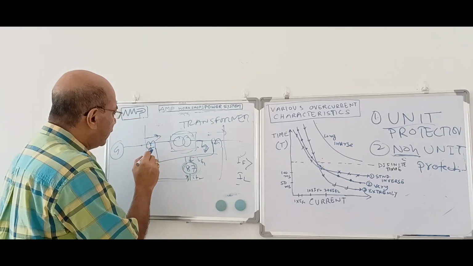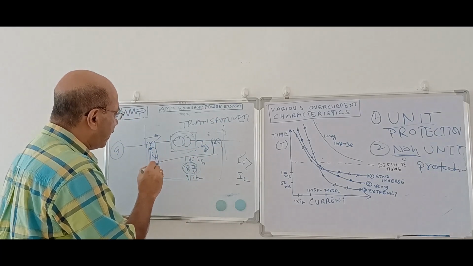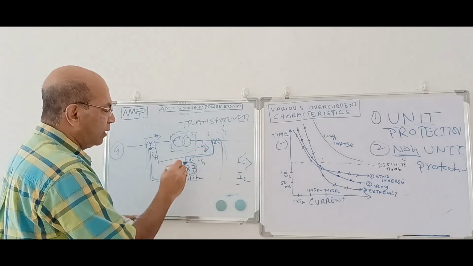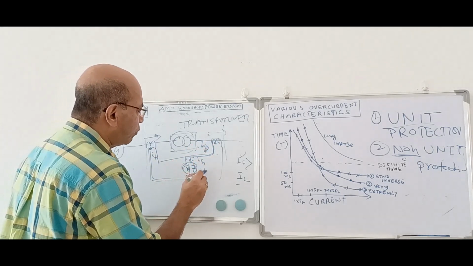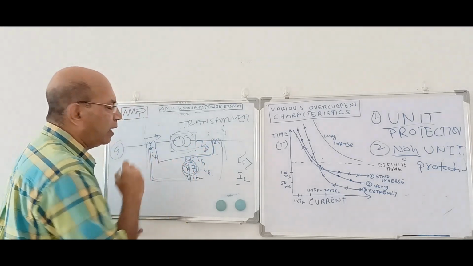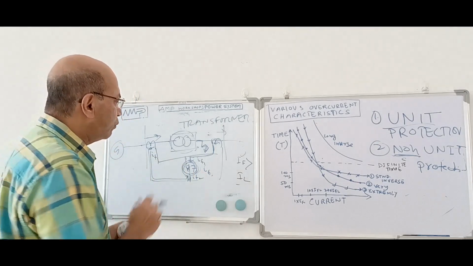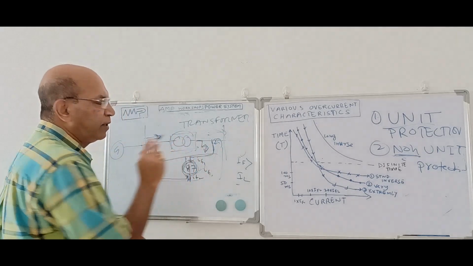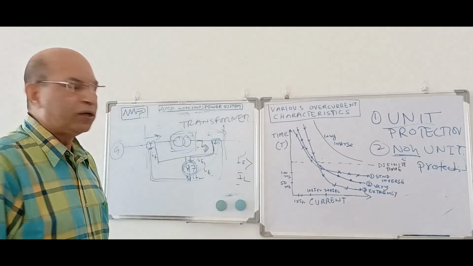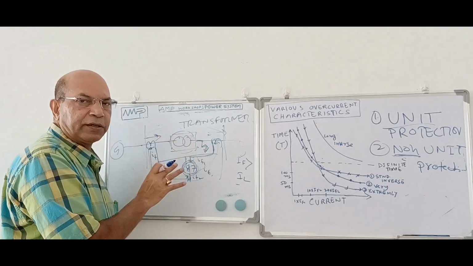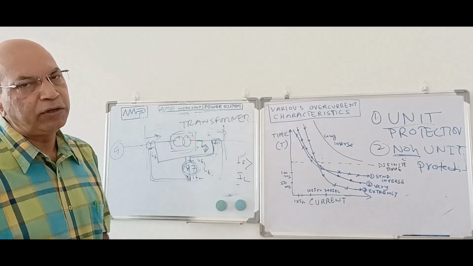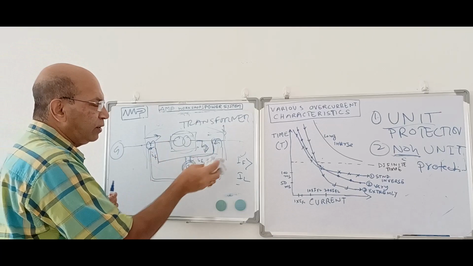In that case, the fault current IF1 is coming over here, but here this CT is not seeing any current. So immediately a net current, IF1, will flow through this and immediately 87 will operate. That means when the fault is within this area, only this device is subjected to this fault and it is operating. So it is a unit type protection. What that means is it is restricted to this device only. We call it a unit type protection. Okay, so this is a unit type.